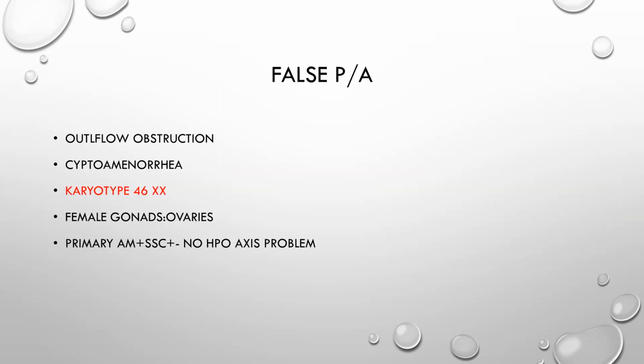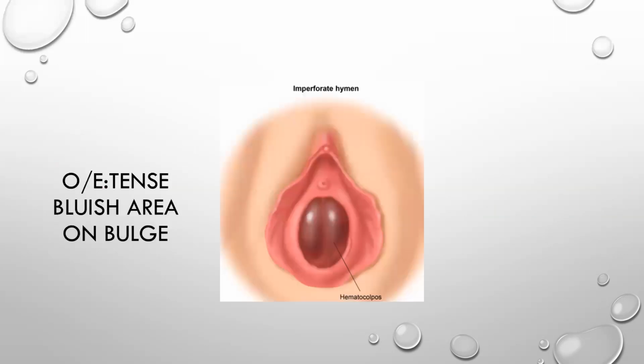What is cryptomenorrhea? The girl has primary amenorrhea, and there are well-developed secondary sexual characteristics, because ovaries are present, so there is no problem in the development of the characteristics. And the girl is menstruating every month, but the problem is that there is an outflow obstruction, like an imperforate hymen, and there's a cyclical pain, and the blood accumulates in the vagina. On examination, you can see there's a tense bluish bulge. You call it hematocolpus. Hematocolpus is when the blood collects in the vagina.